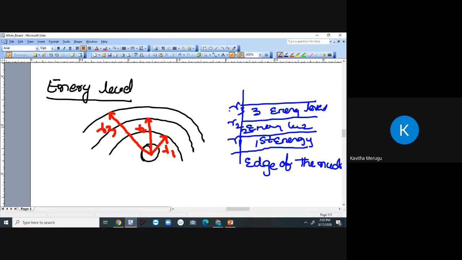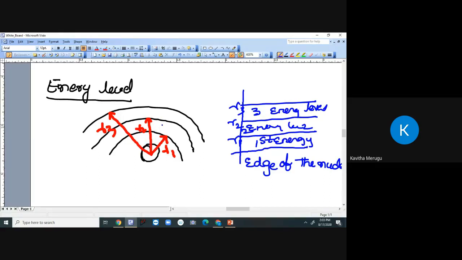Generally, the electrons will move in their own orbits. But the electrons cannot travel from one orbit to another, meaning there won't be any travel in intermediate orbits from one to another.